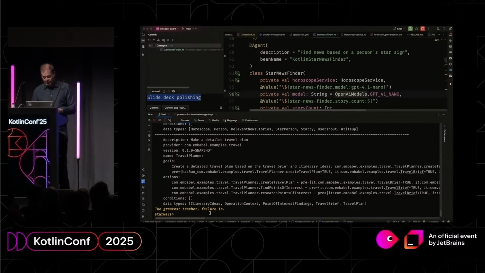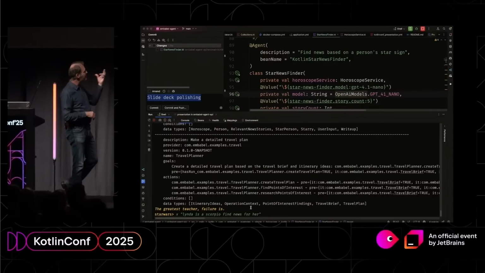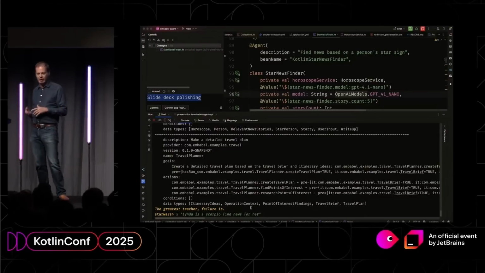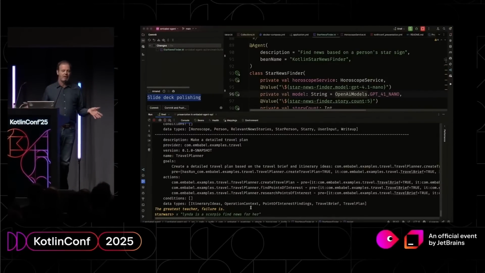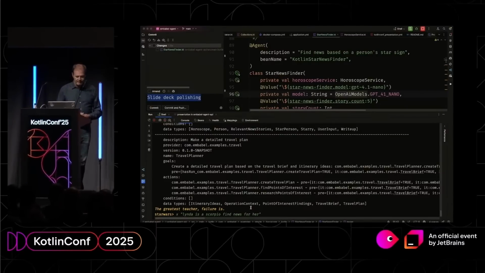So what we're going to do is firstly run it. So we're going to say, Linda is a Scorpio, find news for her. So the first thing it's going to do, based on this input, is choose an agent to run. So use an LLM to work out which agent is appropriate to run. If you said, for example, get me a new car for free, it will say, I'm sorry, I don't know how to do that.